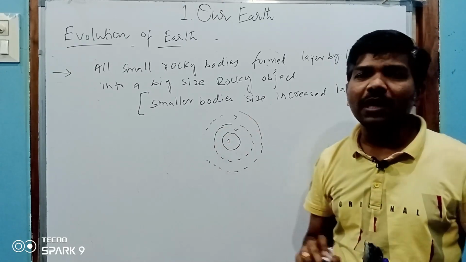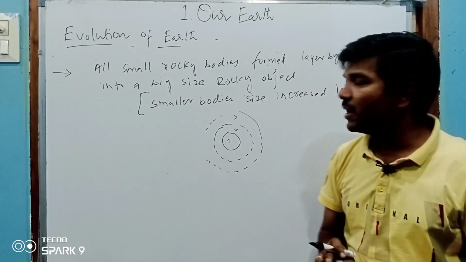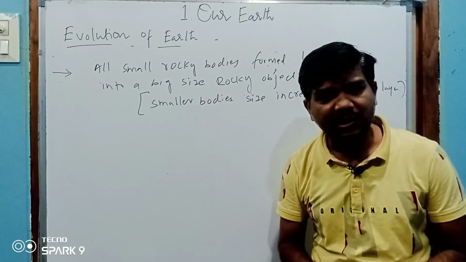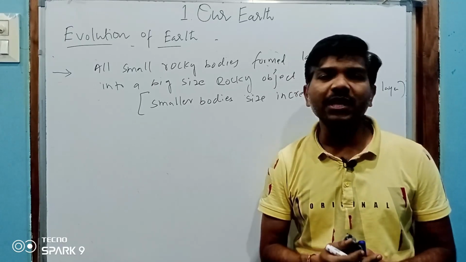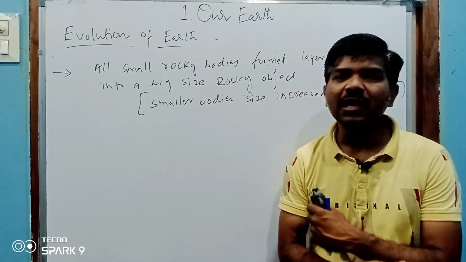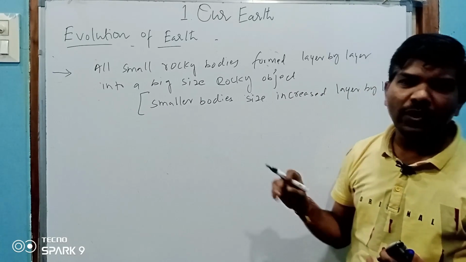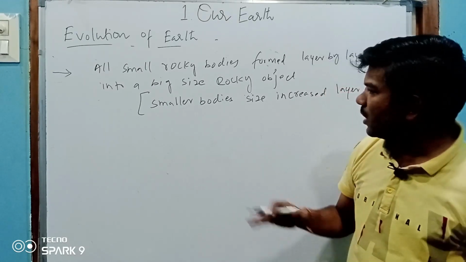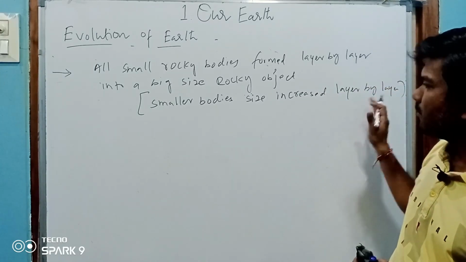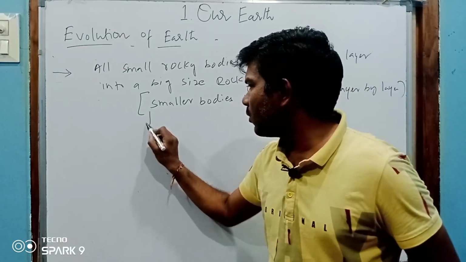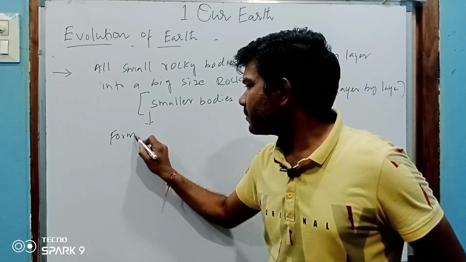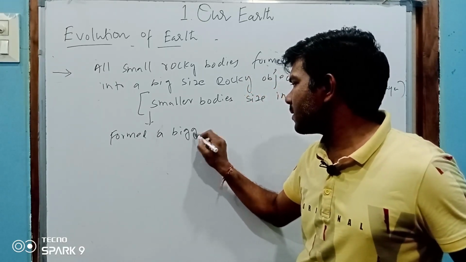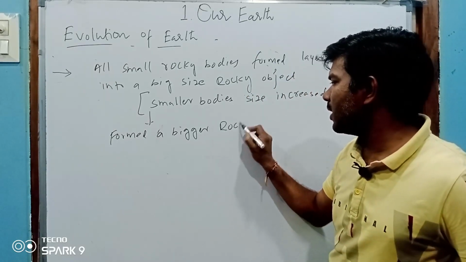So layer by layer, present day earth is also made up of different layers, formed with different layers, that we will discuss in the interior of the earth or internal structure of the earth. So when these smaller bodies increase layer by layer and form into a larger body, next what? Formed a bigger rocky body.